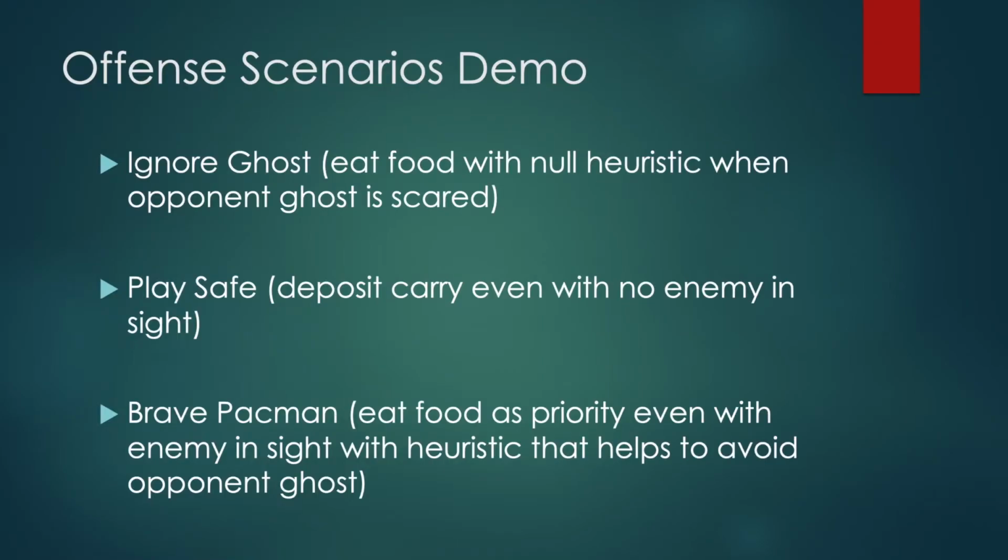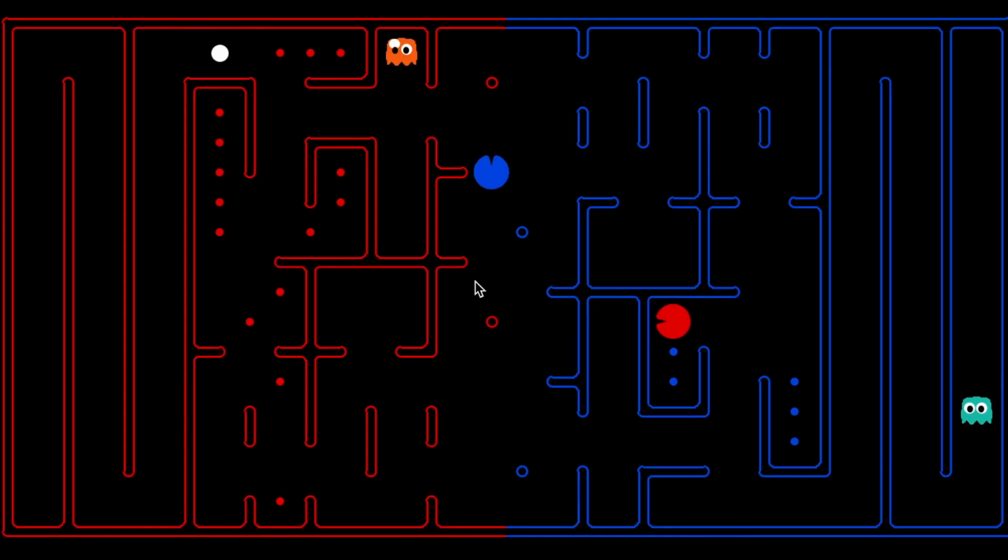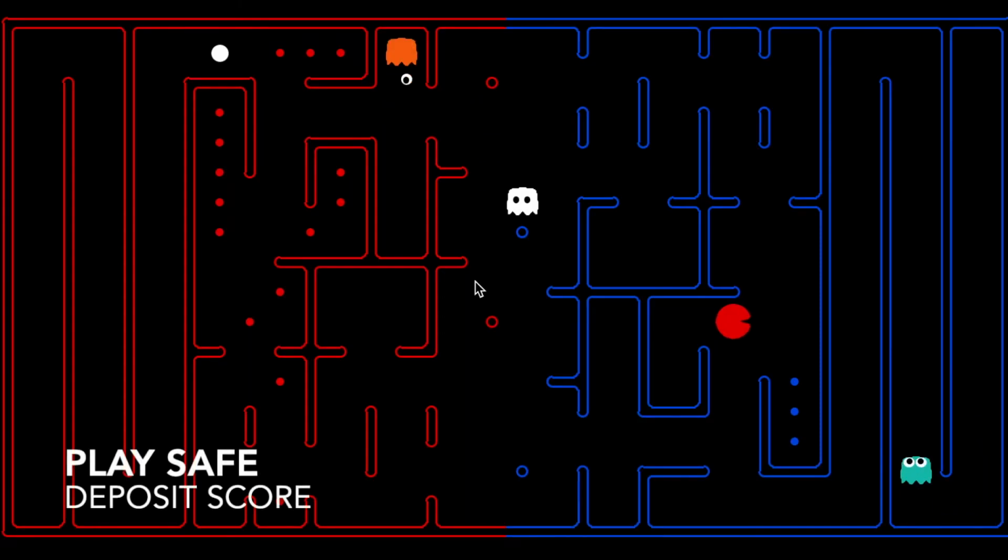Now we are going to show you some demos of the designed scenarios, as you can see on the slides. The first scenario concerns playing safe. As you can see, the Pacman does not eat all the food at once, but deposits the food that it has already eaten by returning to its own territory, and then comes out again to eat more.